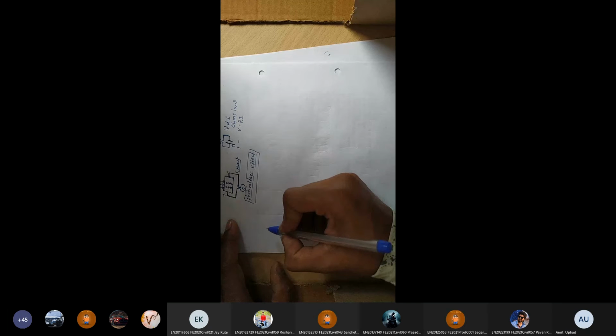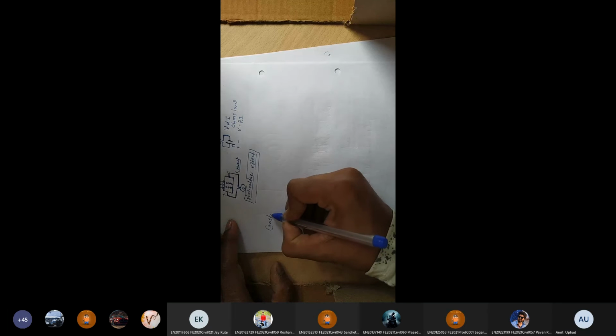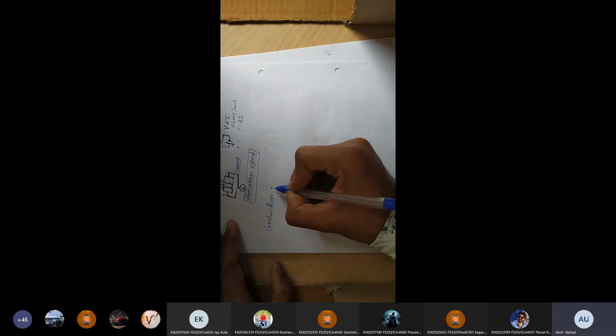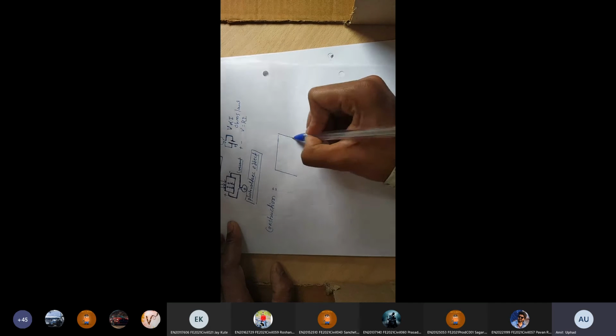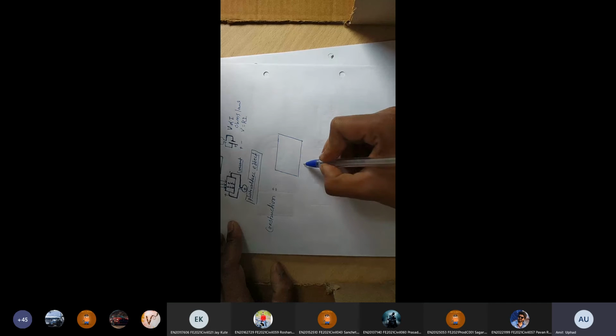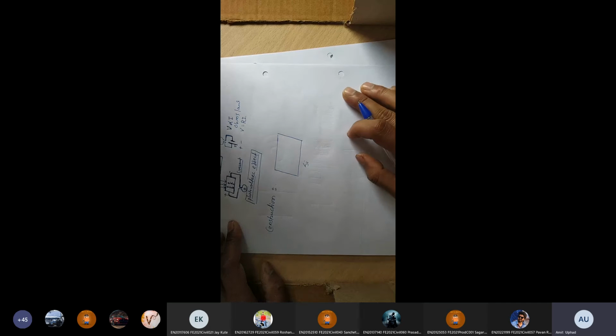Okay, but what is solar cell? Construction. Okay, solar cell is simply a diode. It is made up of silicon material. What is silicon? Silicon is the pure semiconductor material. What is meant by pure semiconductor? In which all atoms contain 4 valence electrons. Means it contains tetravalent atoms. Is it clear what I am saying?